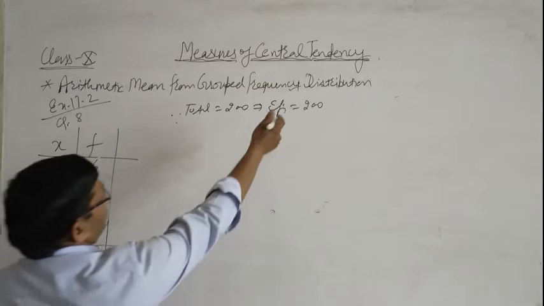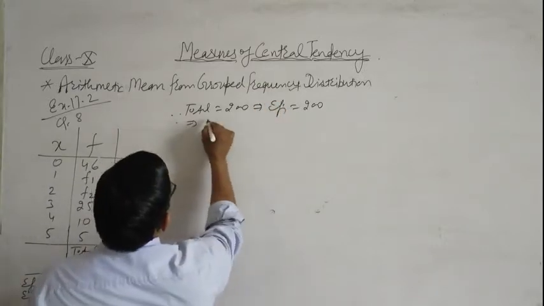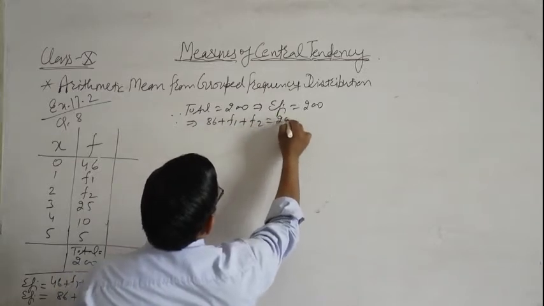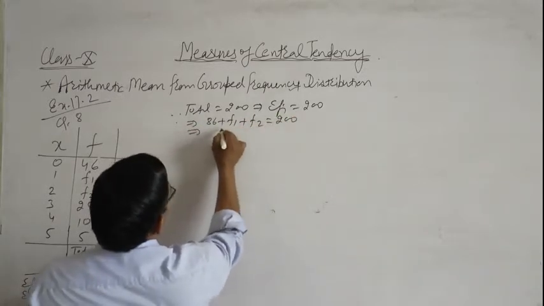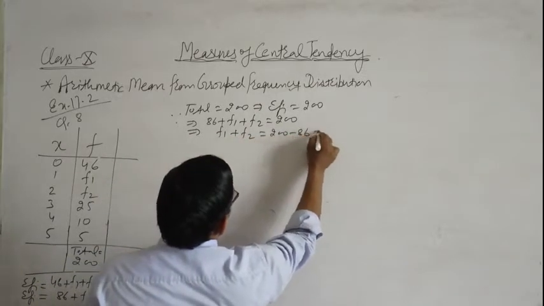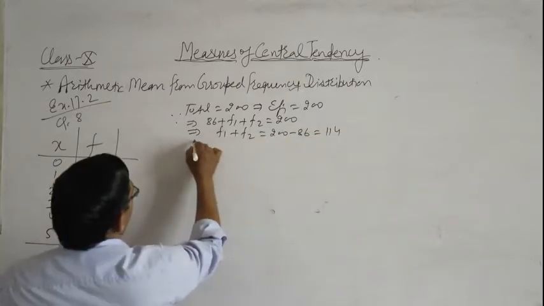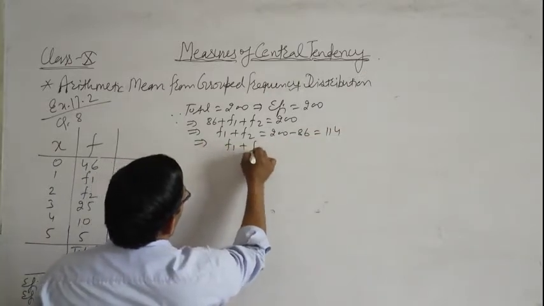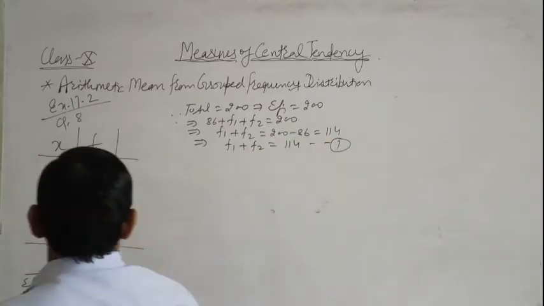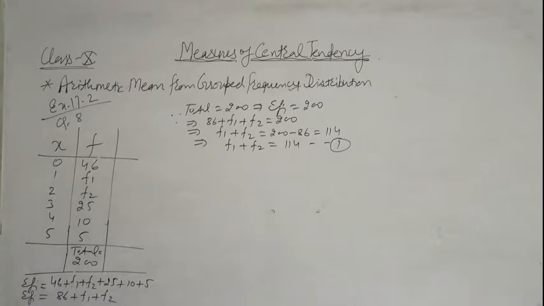Okay, that is 86 plus f1 plus f2 is equal to 200. Then we get f1 plus f2 is equal to 200 minus 86, which is 114. So f1 plus f2 is equal to 114. This is equation number first.